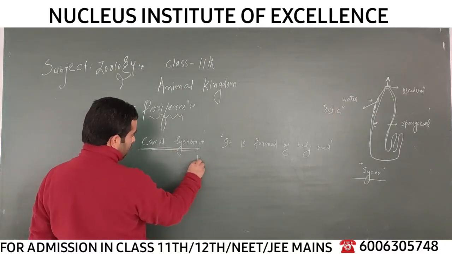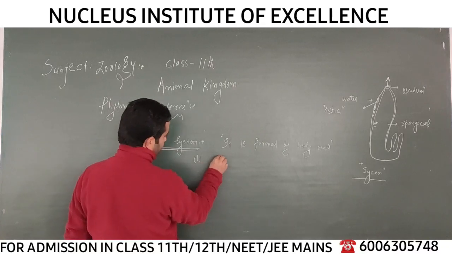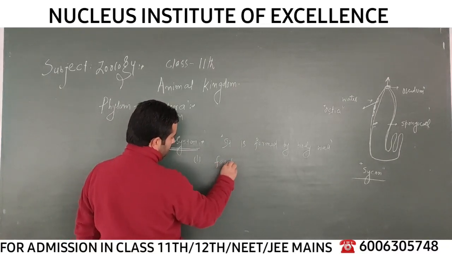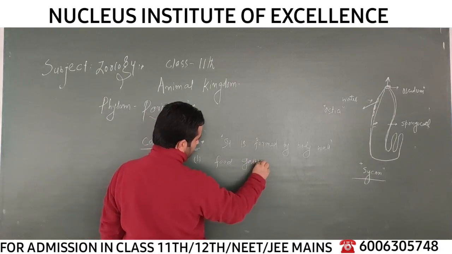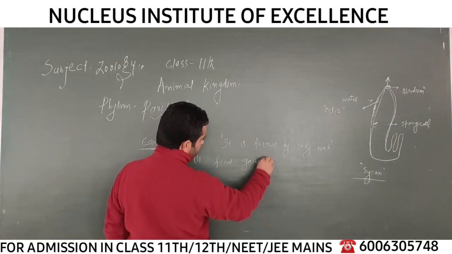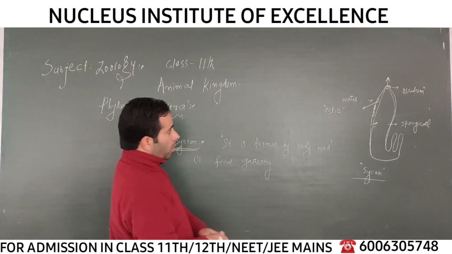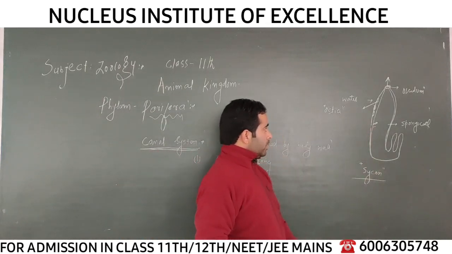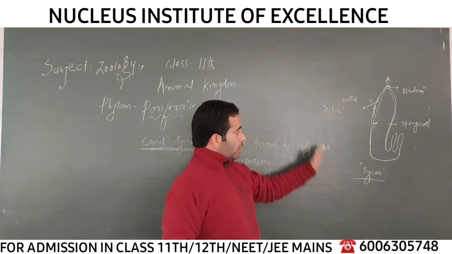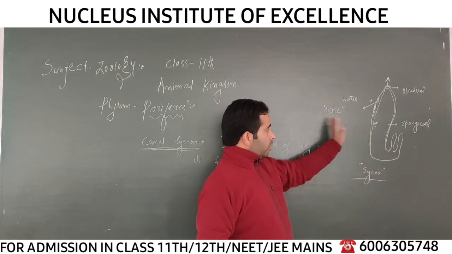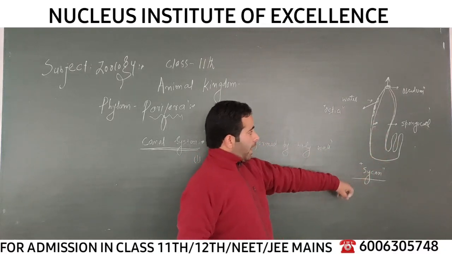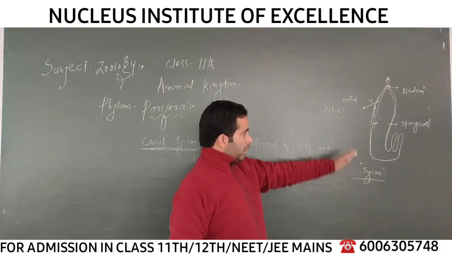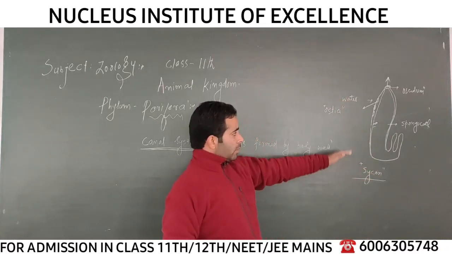First, this canal system helps in food gathering. How does it help? When water enters the body of the sponge through the ostia, along the water current some food molecules and food substances also enter. From the inner side of the body, there are the collar cells, the choanocytes.